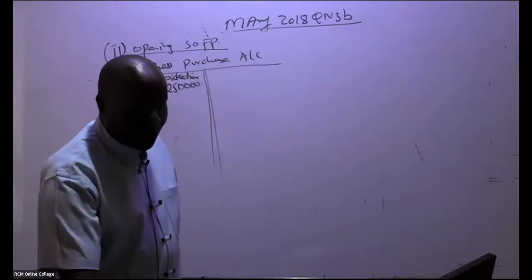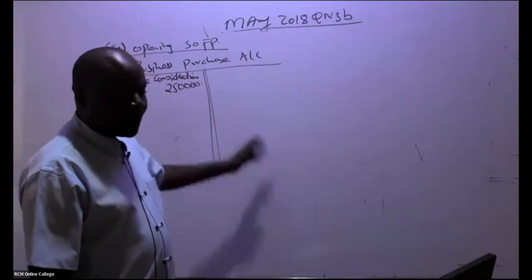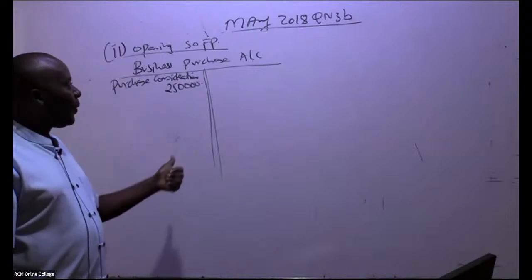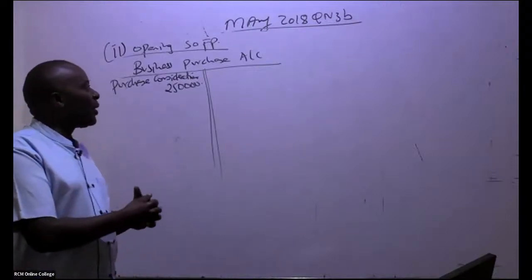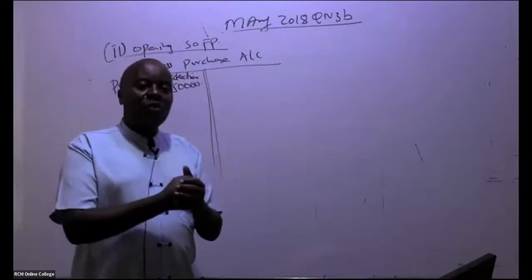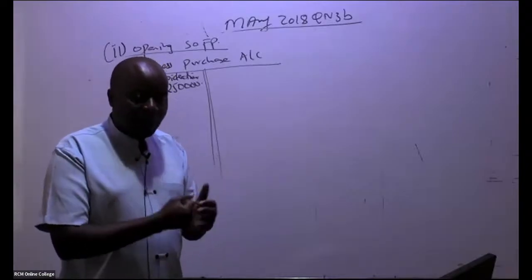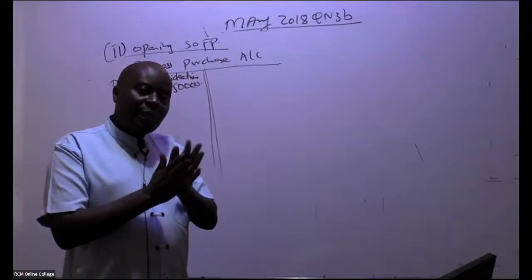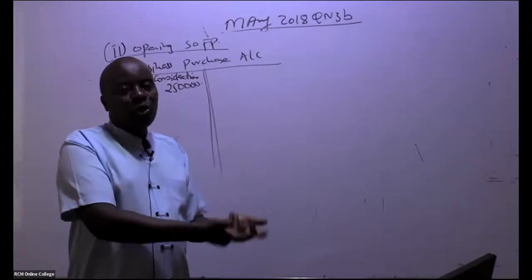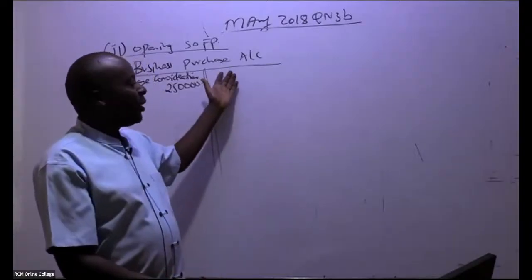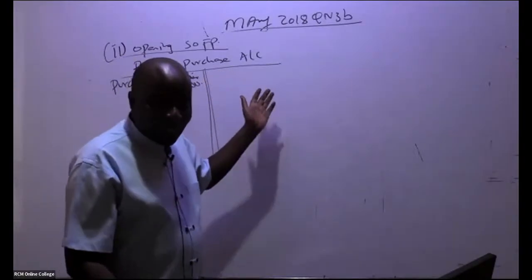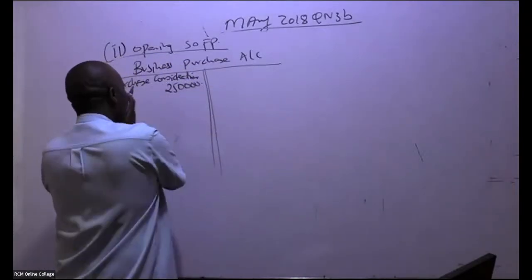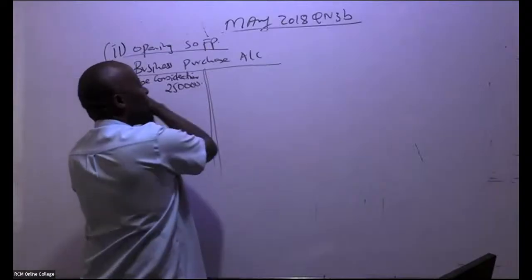So goodwill, this is what we are trying to calculate. This account will give us the goodwill. So remember, ladies and gentlemen, what are we doing in a business purchase? First of all, we are purchasing those assets that the business took. When we purchase them, we shall debit those assets and then credit this account. So we start with assets taken over, debiting the individual assets and crediting this account.